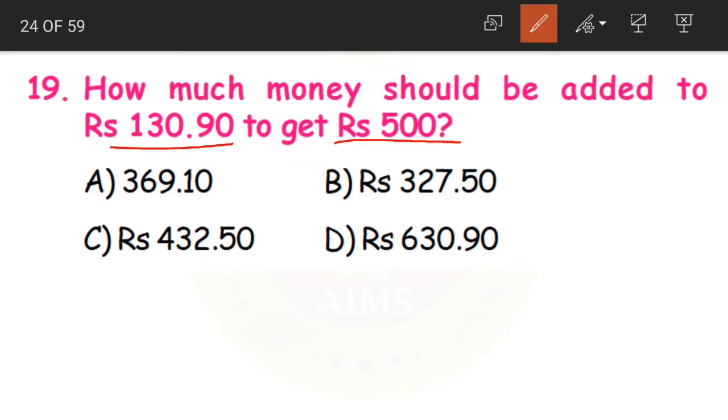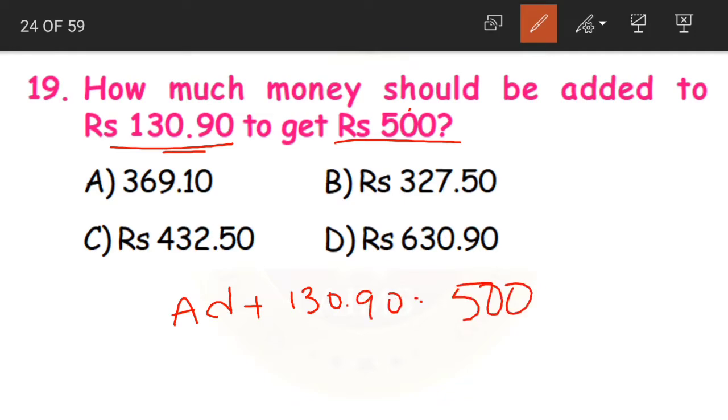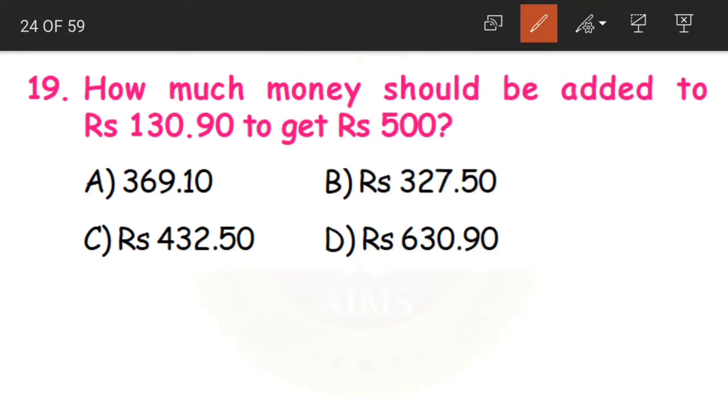Now how much more should we add to this to get 500? See, one addend is missing, the other addend is given, but the sum should be 500. What will we do, children?